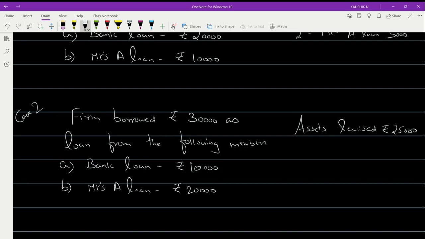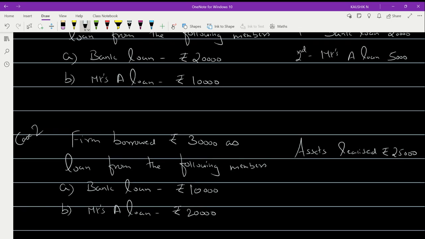In the previous example, the amount realized is also the same, 25, and here also 25. The total loan amount there is 30, and here also the total loan amount is 30. But there, the bank loan was 20,000 rupees, whereas here the bank loan is 10,000 rupees. There Mrs. A's loan was 10,000, but here Mrs. A's loan is 20. Now how will you deal with this particular case?